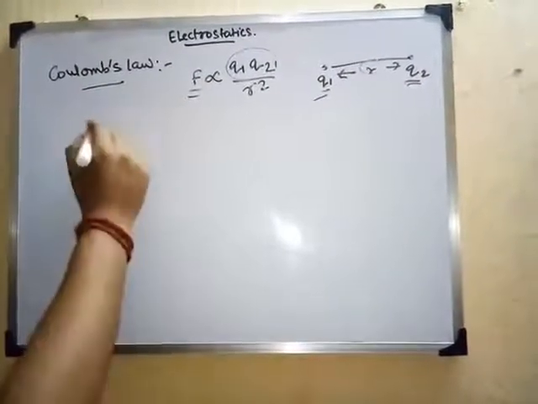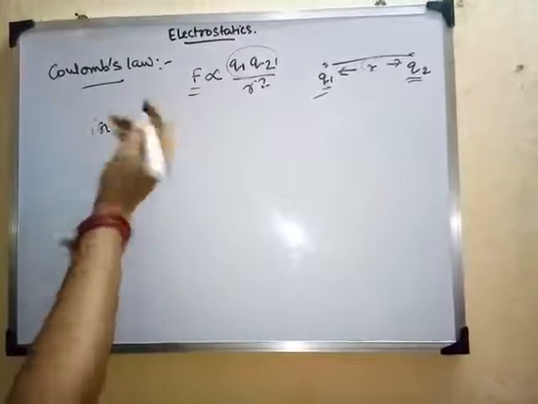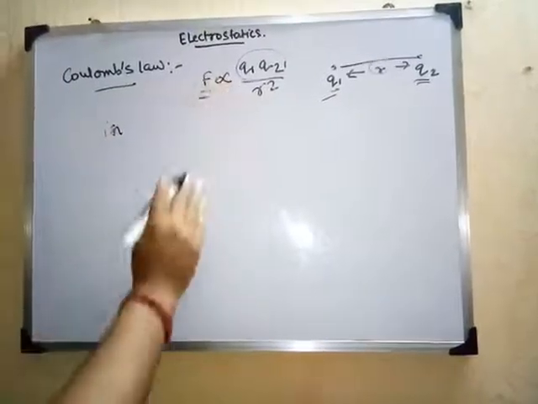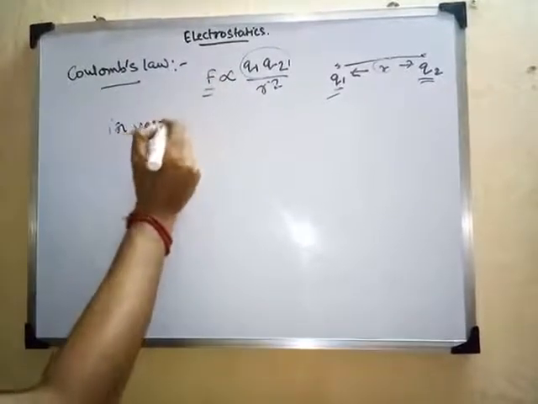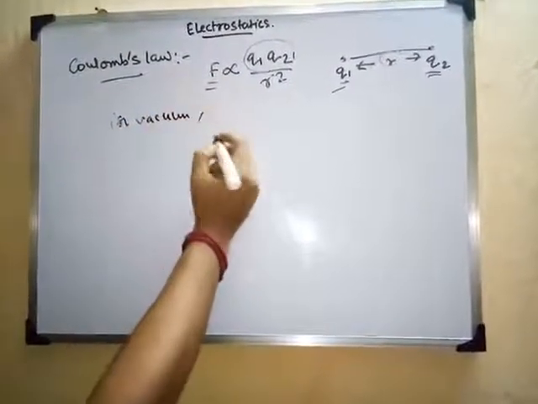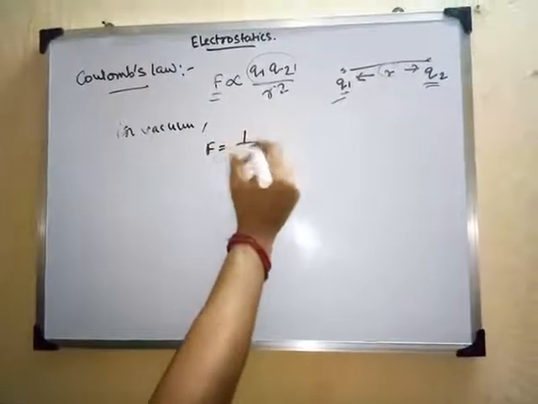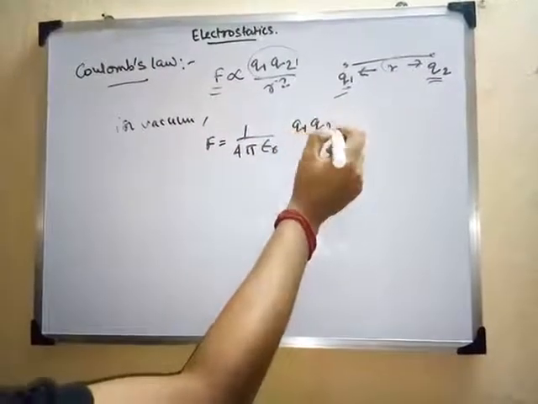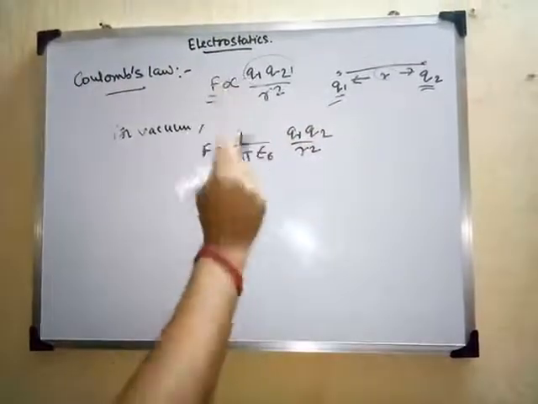So in vacuum, we'll take out this proportional sign, so we can write that F is equal to 1 by 4 pi epsilon naught, q1 q2 by r square. We are simply using this constant.